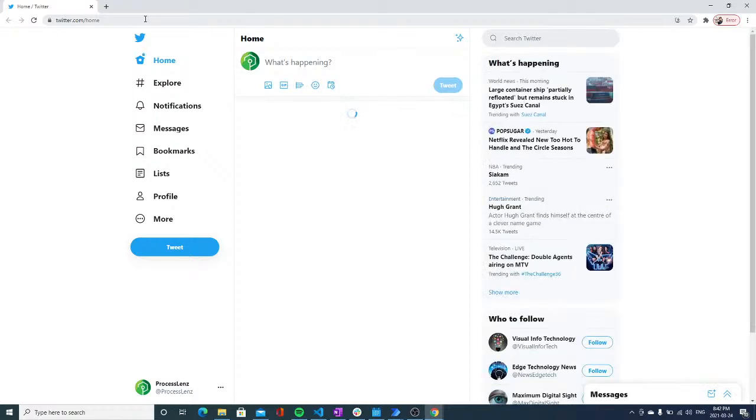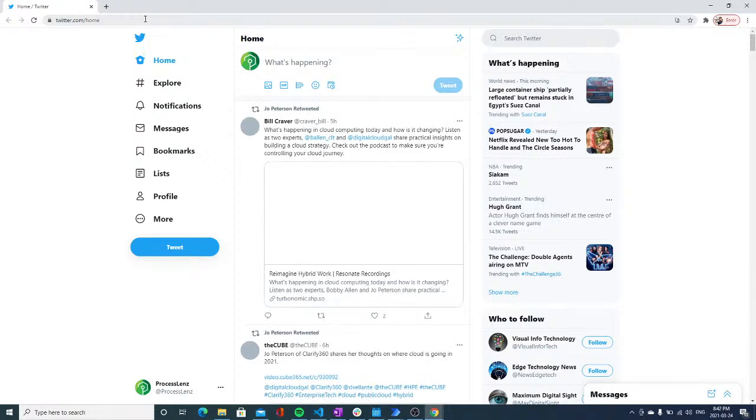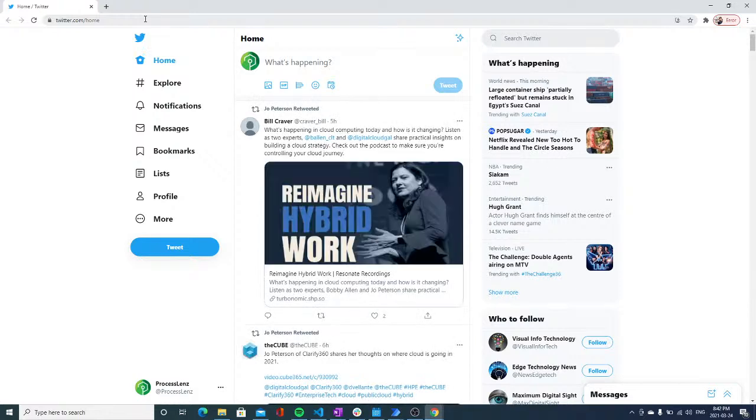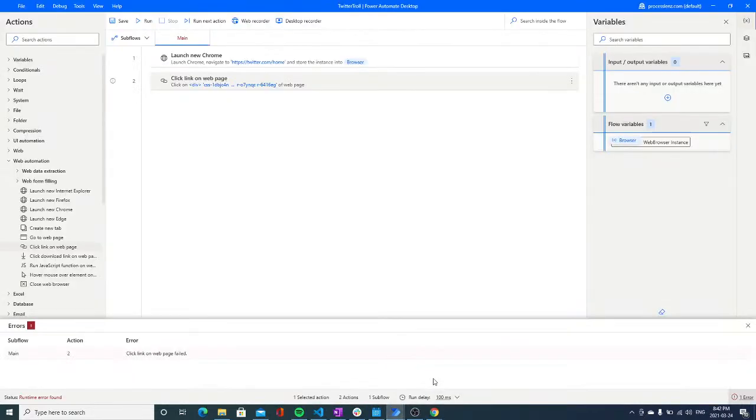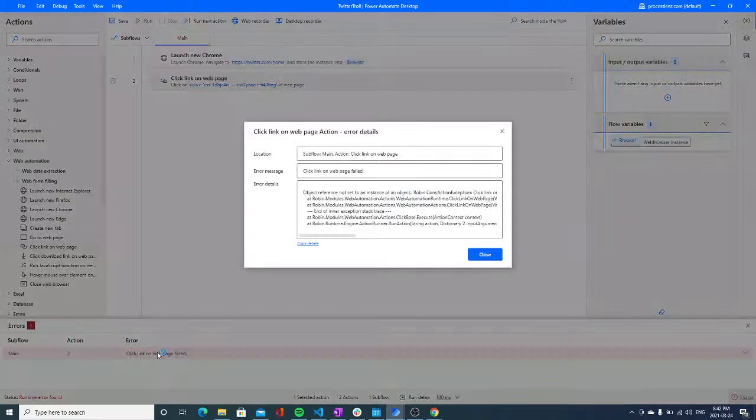Let's see what happens. Is it going to work? Is it going to like the page? We are waiting. It has probably not identified the element, and let's go back to our process and we can see that it has not identified the element. So what happens? Object reference not set to an instance of an object.